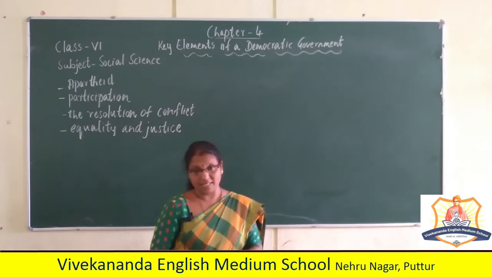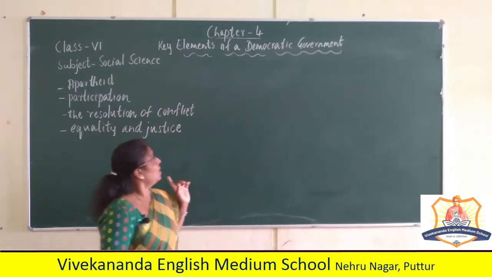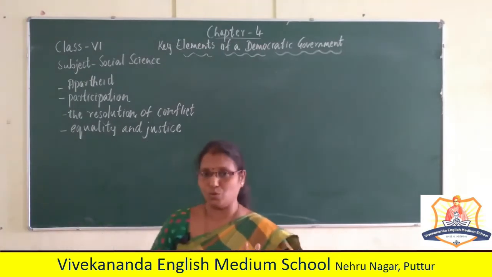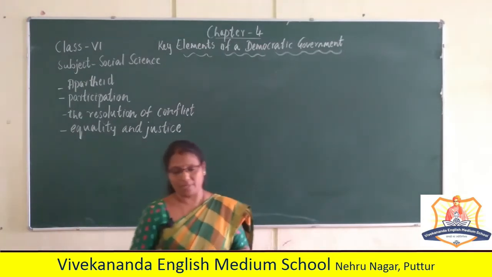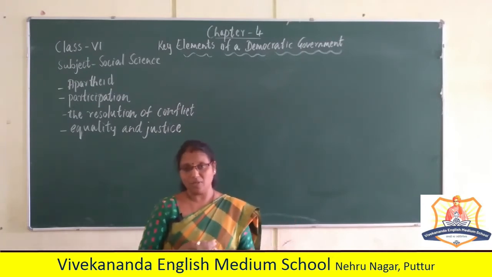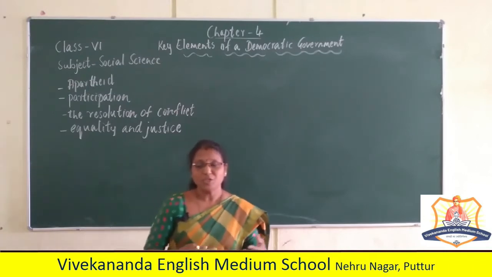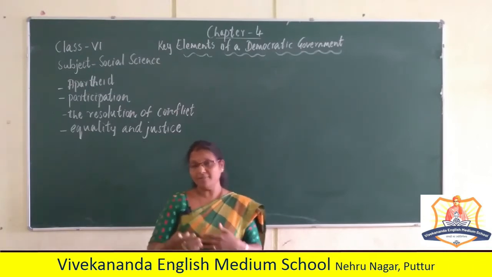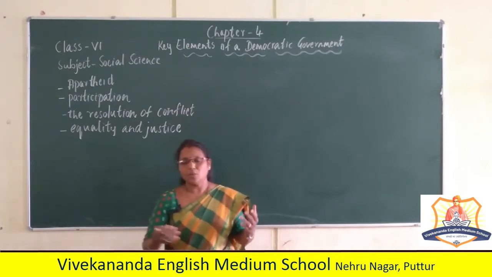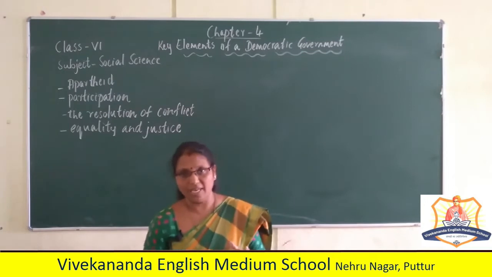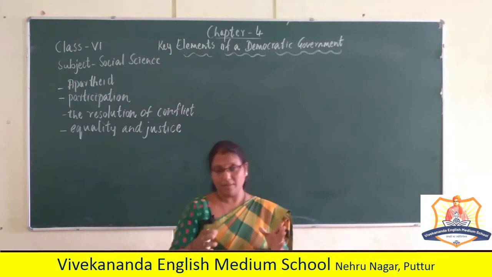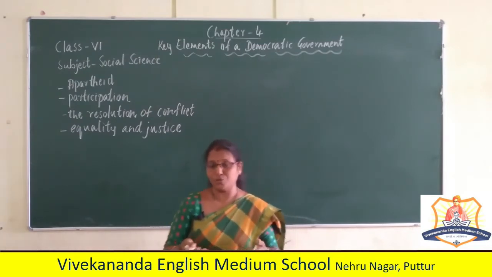So we'll start with the lesson. The key elements of a democratic government starts with a conversation between a mother and a daughter, Maya Naidu. They live in South Africa. While helping her mother clear up the boxes, she sees a scrapbook with a picture of a school going boy, and she is curious to know about him.